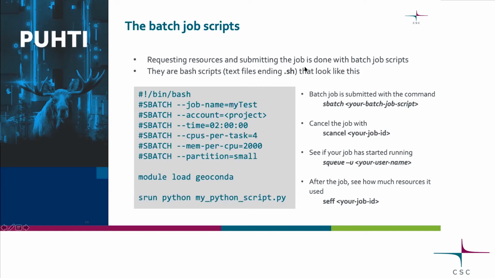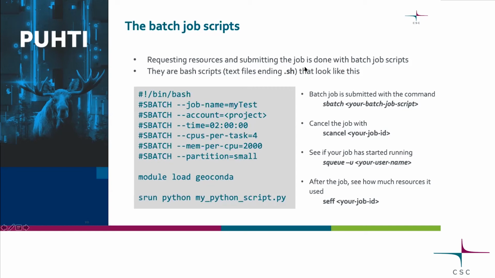And the partition just means which kind of job it is. This is quite small, so it goes to the small partition, which is a synonym for a queue. There are slightly different queues for different kinds of jobs, but that is all in the documentation. Then the actual job: we load the Geoconda module and run a Python script. That's it.